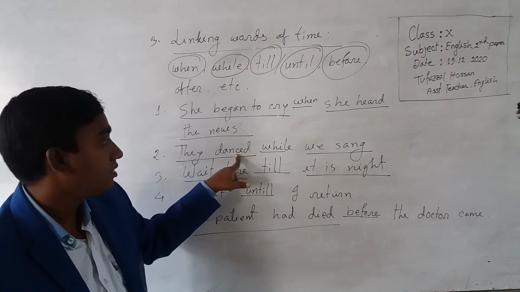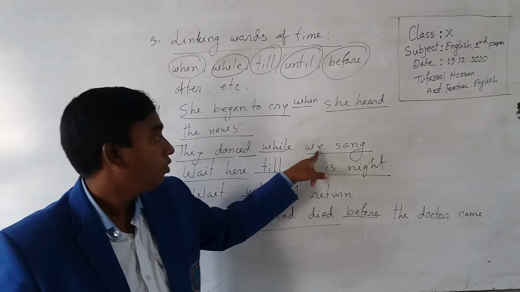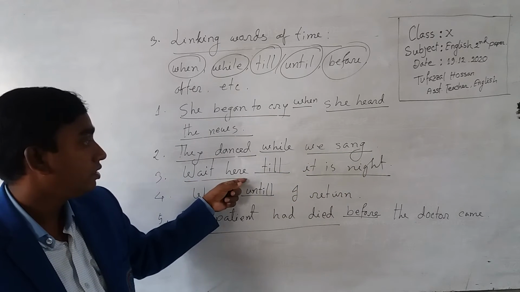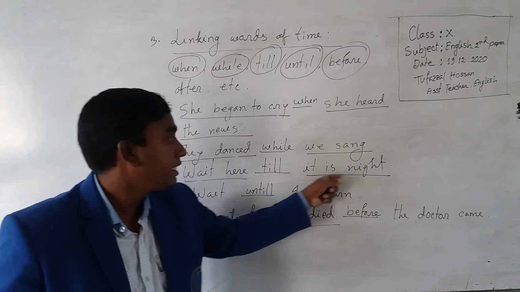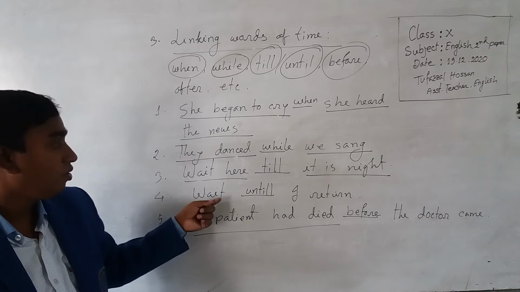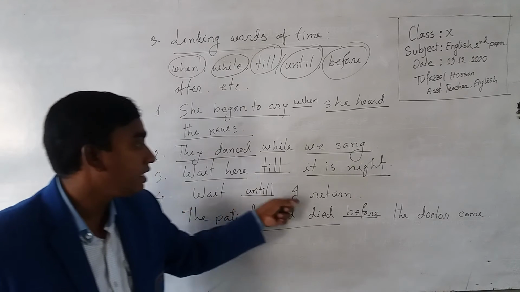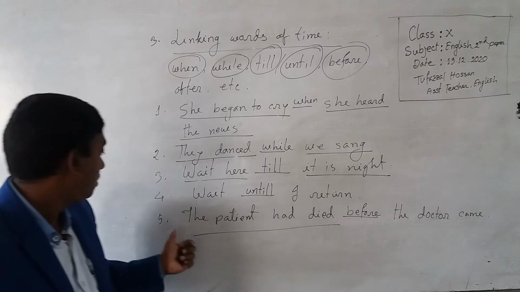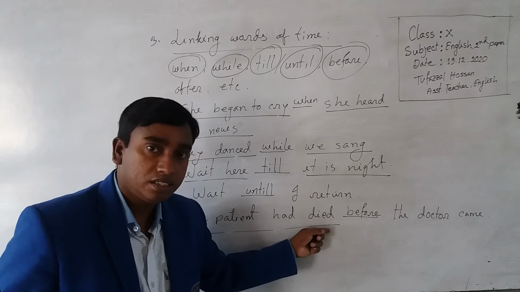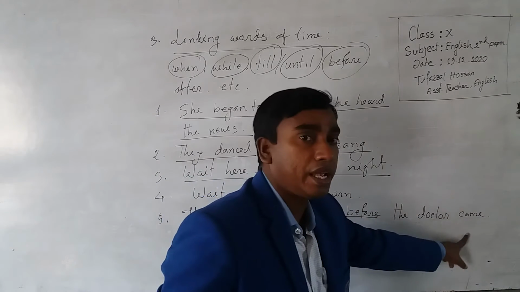They danced while we sang. Wait here till it is night. Number 4, wait until I return. Number 5, the patient had died before the doctor came.